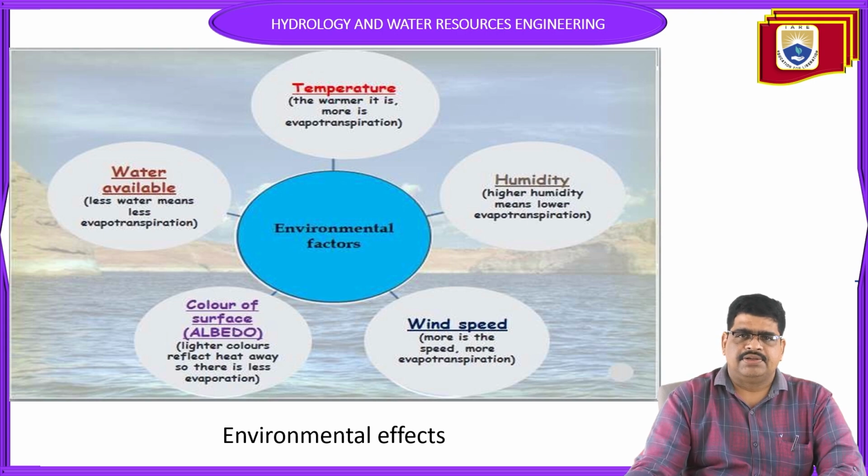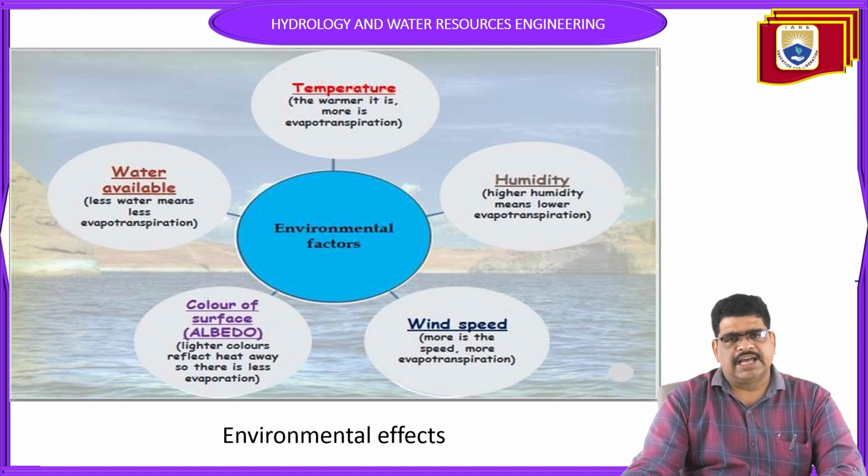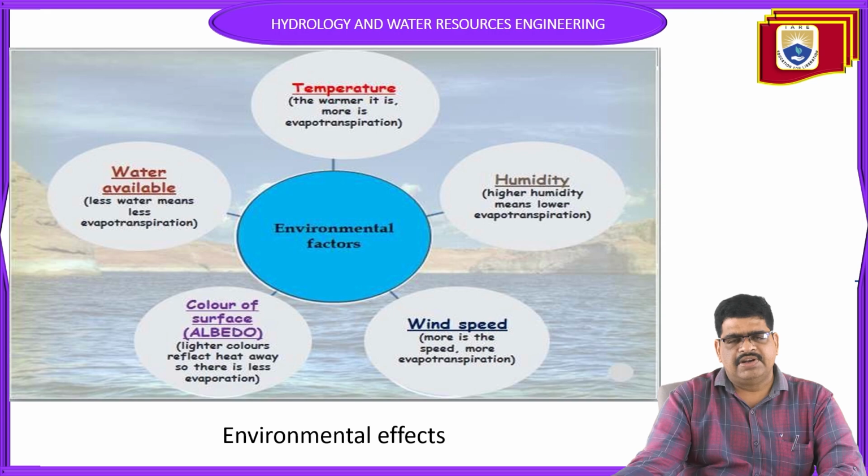Next, humidity: how the environment affects evapotranspiration through humidity. Higher humidity means lower evapotranspiration, as we discussed previously. If the humidity of the air increases, the evaporation and, along with continued transpiration, the evapotranspiration will decrease.